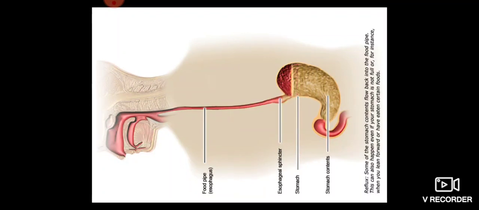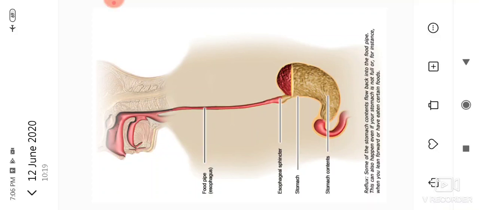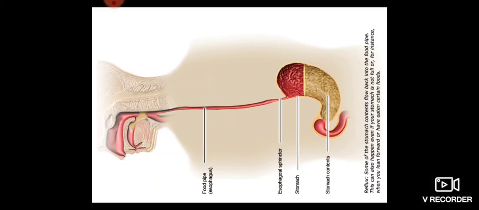Yes, like this, through the mouth along the food pipe it enters the stomach. Again you see the food which enters through the mouth and moves towards the food pipe and reaches the stomach. Like this, food moves downwards in the food pipe and reaches the stomach.